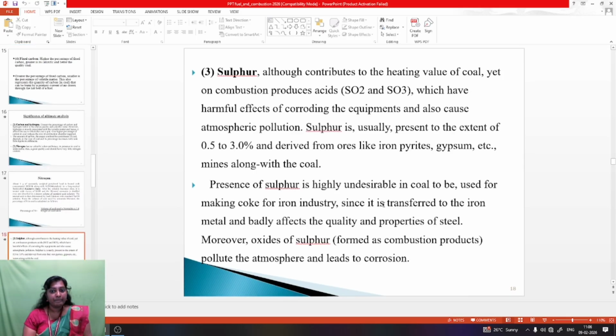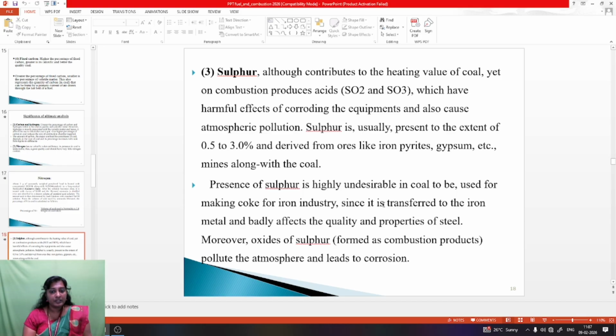Sulfur, although it contributes to the heating value of coal, on combustion produces acidic sulfur dioxide and sulfur trioxide, which have the harmful effect of corroding the equipment and also cause atmospheric pollution. Sulfur is usually present to the extent of 0.5 to 3.0% and is derived from ores like iron pyrites, gypsum, etc., mined along with the coal.